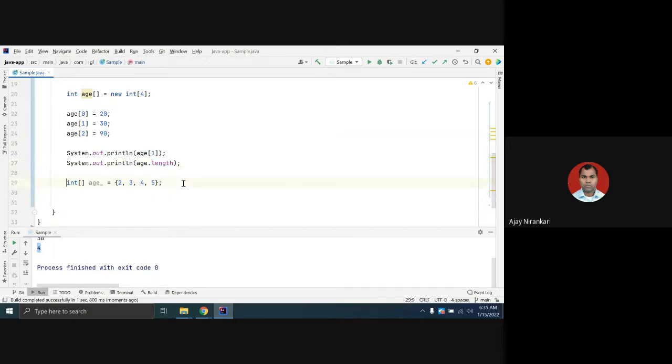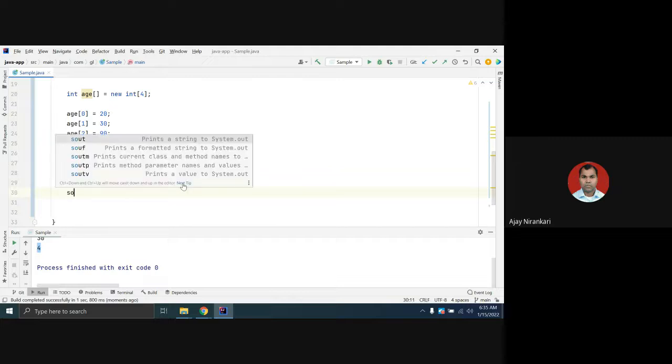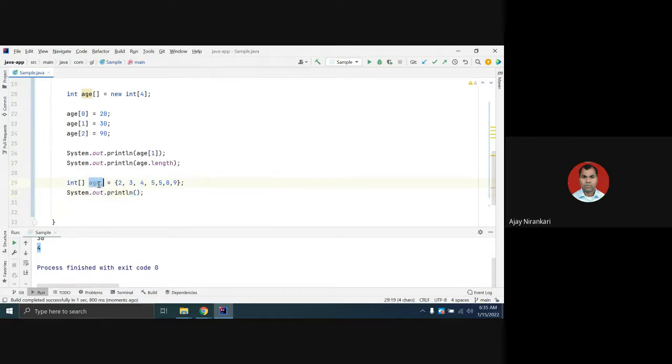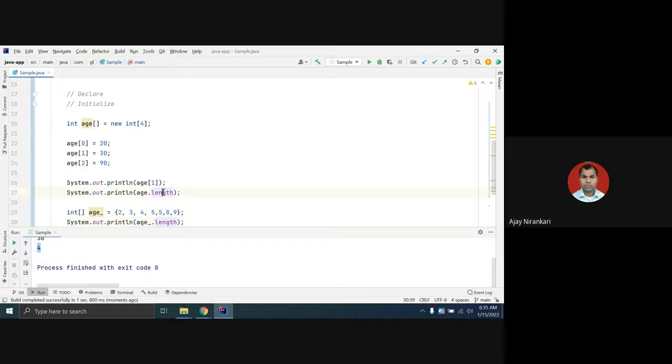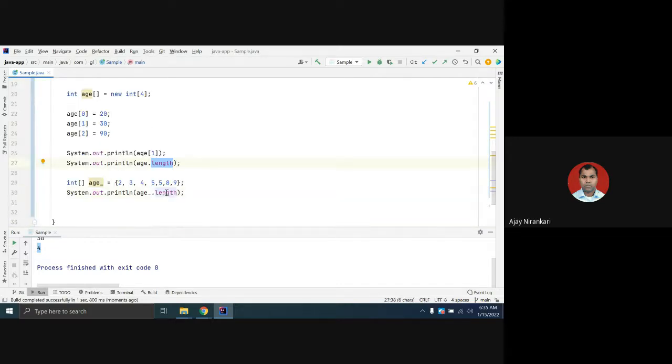And here you can also call age.length. All arrays support one concept known as a property, and the property is length. When you run the code, you'll find it automatically calculates that there are 7 elements.